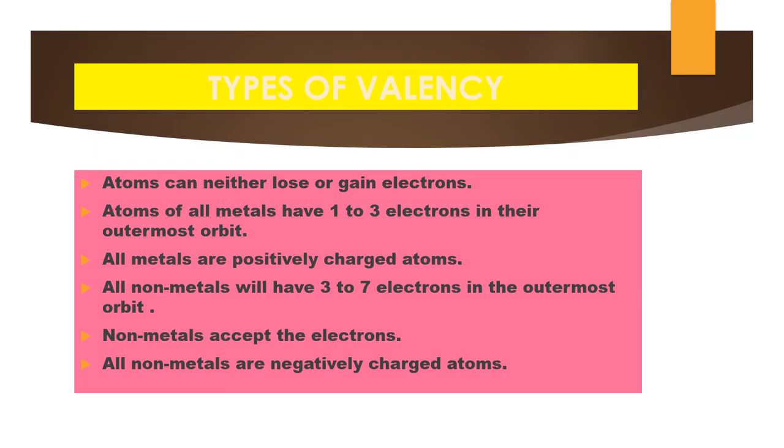Types of valence. Atoms can either lose or gain electrons. Atoms of all metals have valence electrons, 1 to 3, in their outermost orbit. All metals form positively charged ions. All non-metals will have 3 to 7 electrons in the outermost orbit. Actually, only the outermost orbit electrons are removed or gained to make new compounds. Non-metals accept electrons. All non-metals form negatively charged ions. So here metal atoms are positively charged and the non-metal atoms are negatively charged.